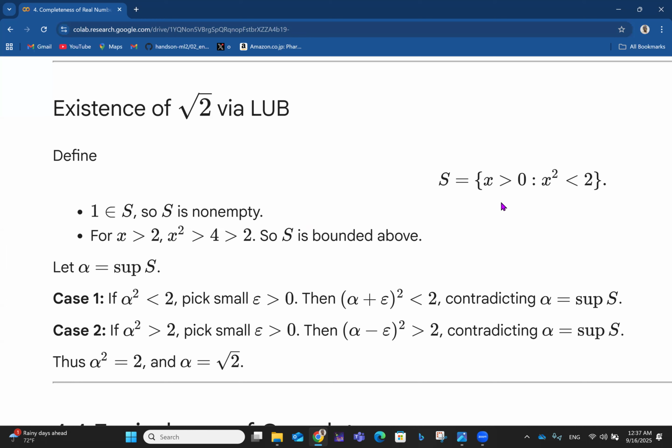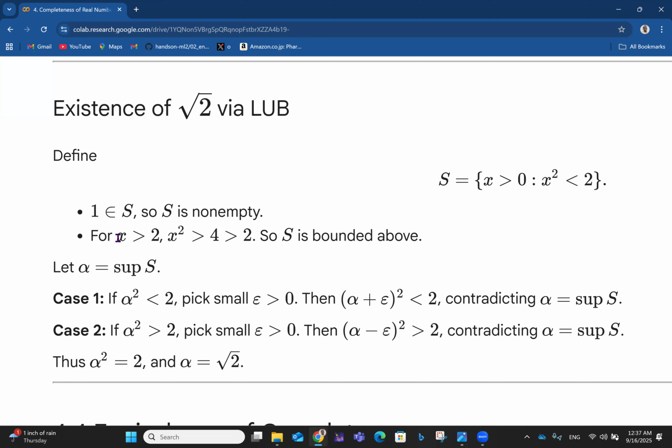And we are very sure that 1 satisfies this expression, that 1 squared is less than 2. That's guaranteed. So we want something greater than 0, but x squared less than 2. So 1 perfectly fits into that.